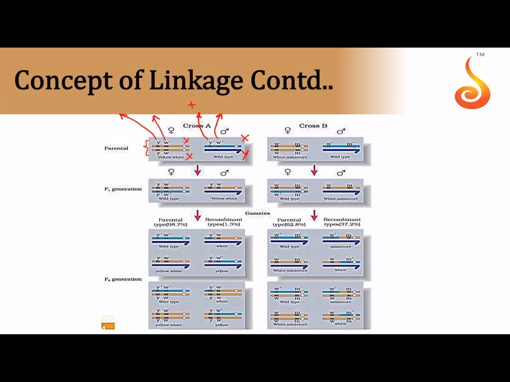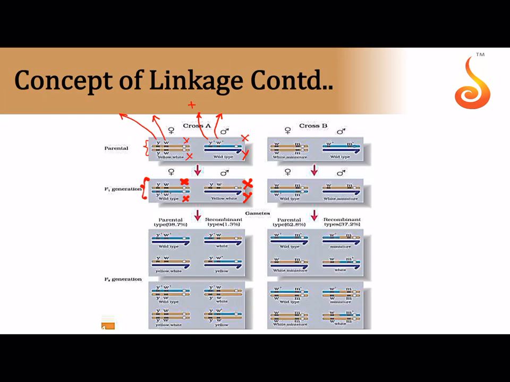And surprisingly, it was seen that in the F1 generation we got wild type females. Wild type female because the female inherits one of her X chromosomes from her father, who contributed the light blue chromosome which has the wild type or the dominant alleles, and the son is affected. Why is the son affected? Because the son inherits his Y chromosome from the father, but sadly he is receiving a mutant X chromosome carrying alleles for yellow body and white eyes from the mother.